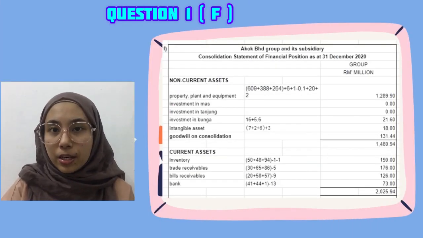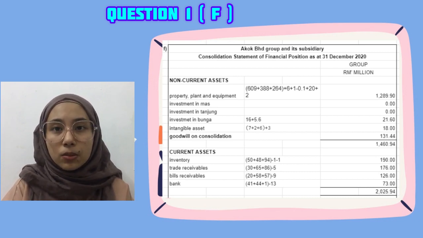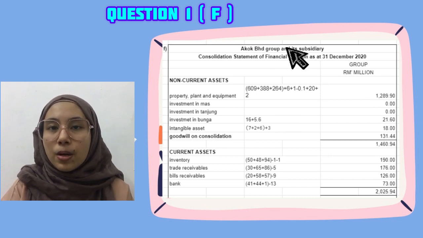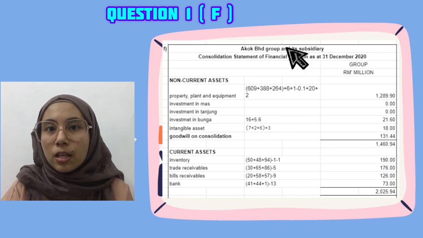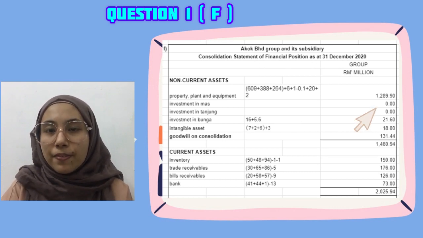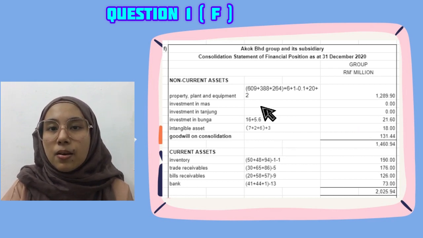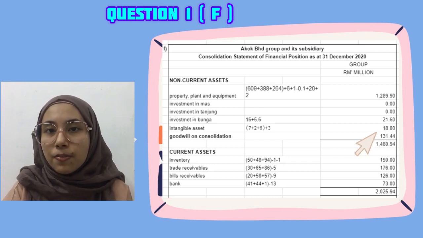Alright, the last part in question 1 is the consolidated statement of financial position for Akok Berhad as at 31st December 2020. First, under non-current assets, we have PPE of 1289.9 million. 6 million is ERR of land, 1 million is disposal of equipment, then 20 million is revaluation of land for Akok, 2 million for revaluation surplus of Mas. Then investment in Mas and Tanjung is 0. Investment in Bunga, we get 21.6 million. For RA, 3 million needs to be deducted for ARR of brand. Goodwill on consolidation is 131.44 million, which we get from the total goodwill of Mas and Tanjung.